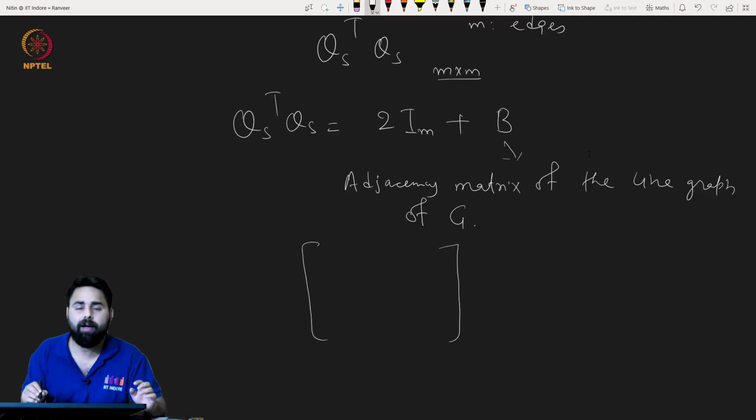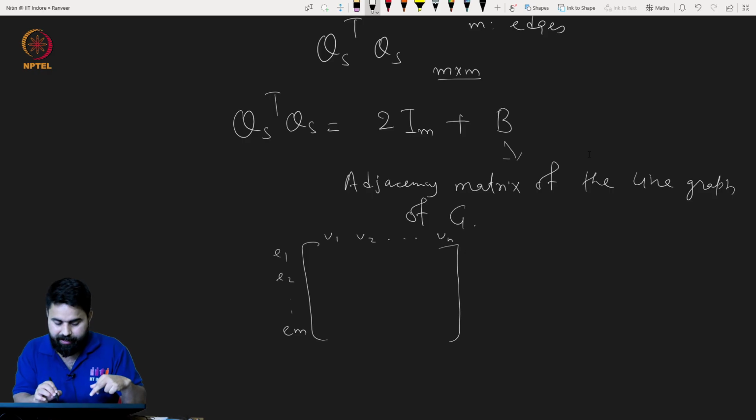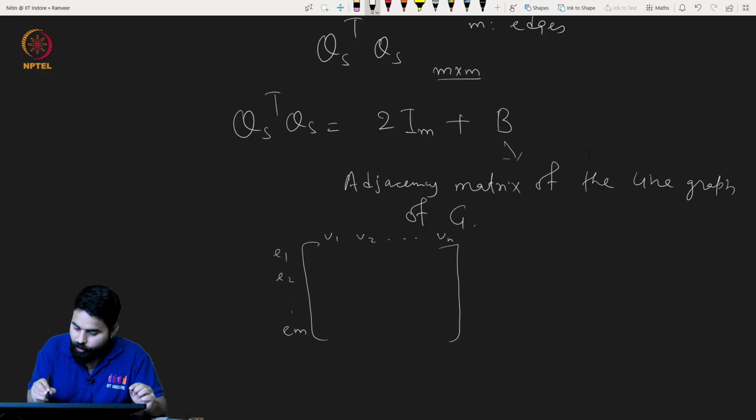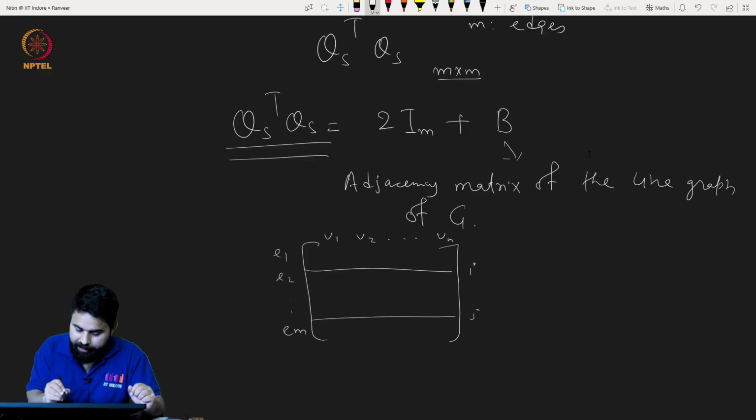See, what is this QS transpose QS? Here it will be E1, E2, up to EM, and then there will be vertices. It's unlike QS: QS has vertices on the rows and columns indexed by the edges. Now what will this quantity be? Its ijth entry is nothing but the dot product of the ith and jth rows. So this is E_i and this is E_j.